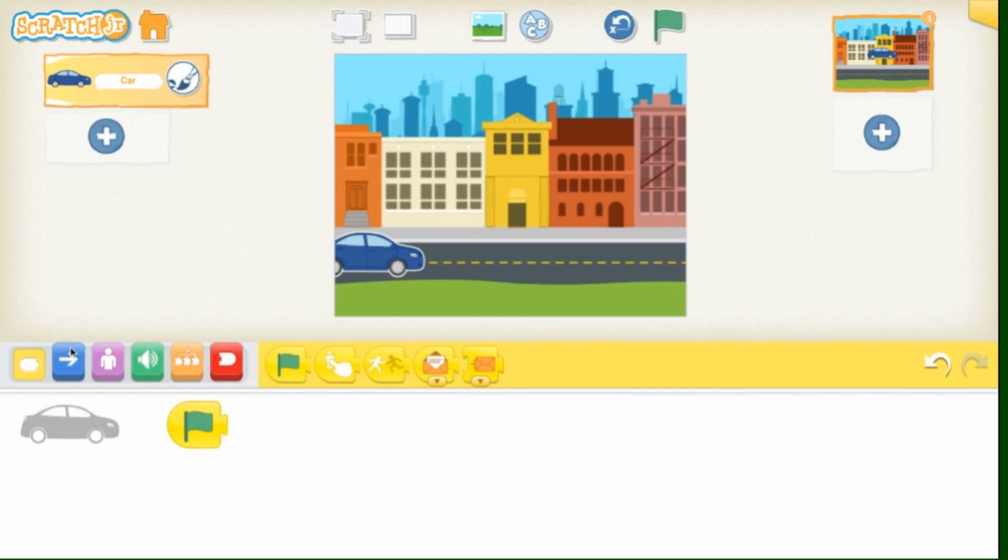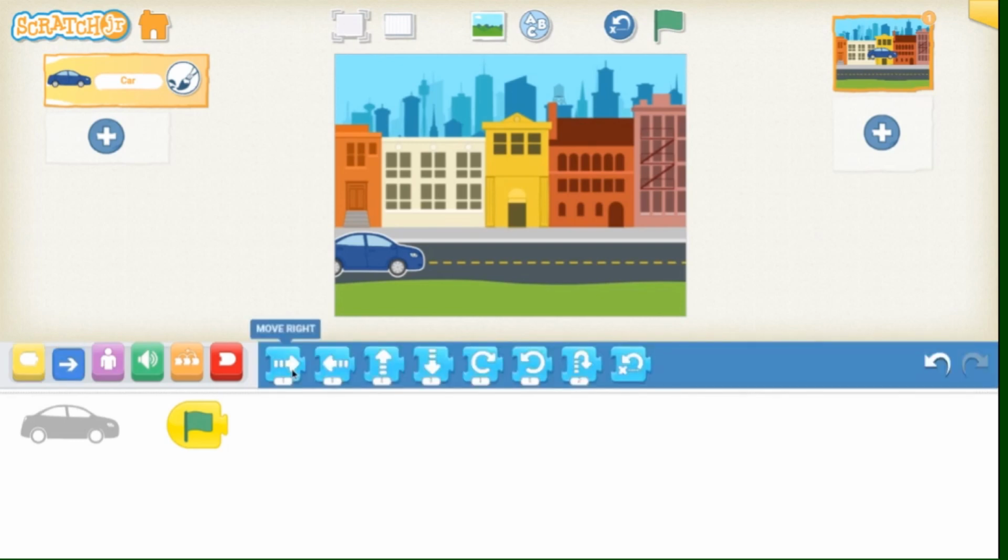I can see my options are to move right, move left, move up, move down, turn right, turn left, hop, and go home. I want my character to move right, but I'm not sure how far, so I'm going to select this grid feature.